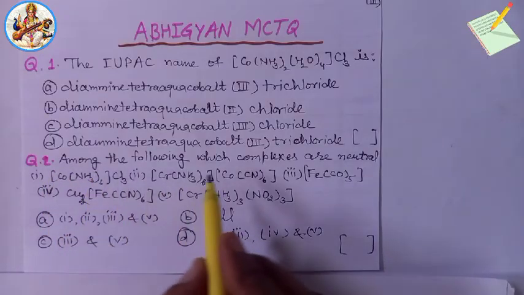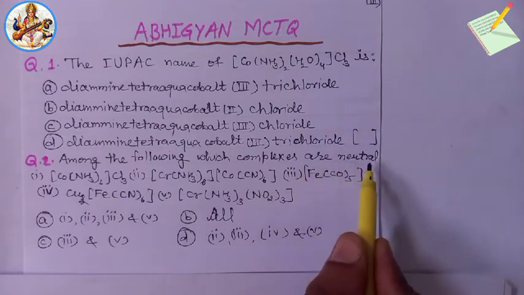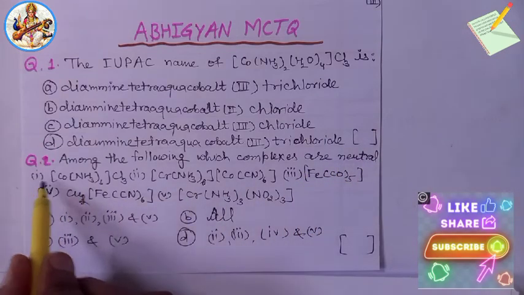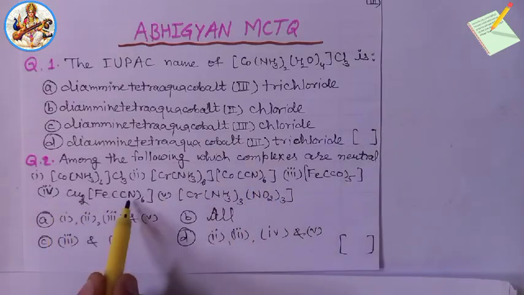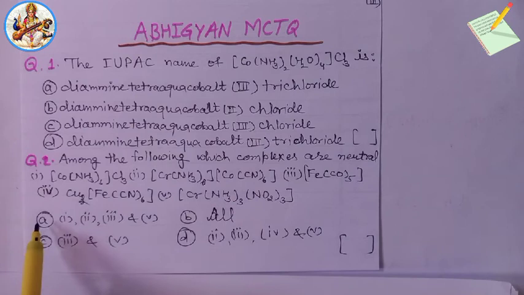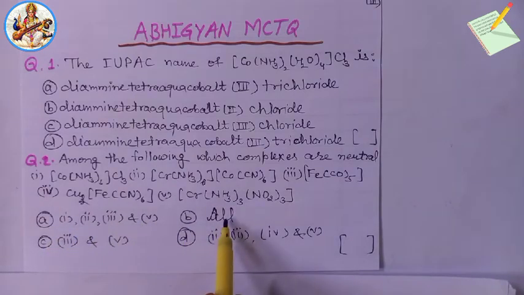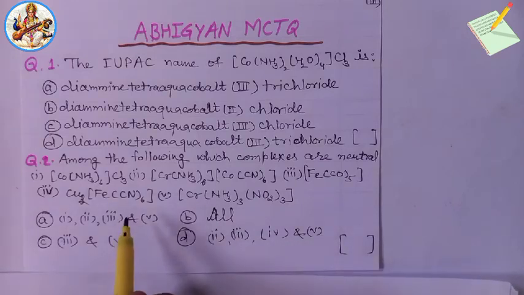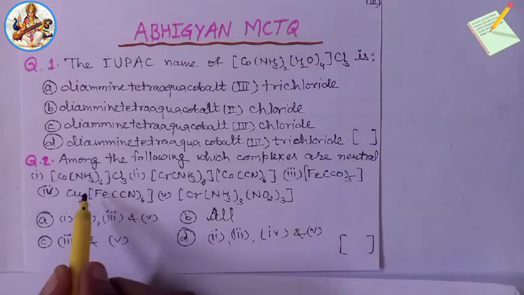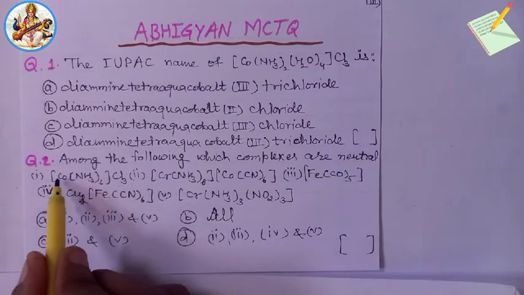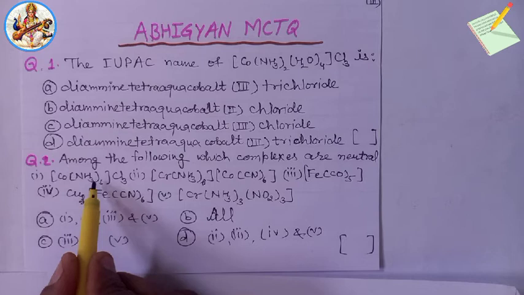Next question, second: among the following, which complexes are neutral? Very important question. First, second, third, fourth and fifth. Option A, first, second, third and fifth. Option B, all. C is third and fifth, and D is second, third, fourth and fifth. In the first, the coordination compound has a positive complex ion.